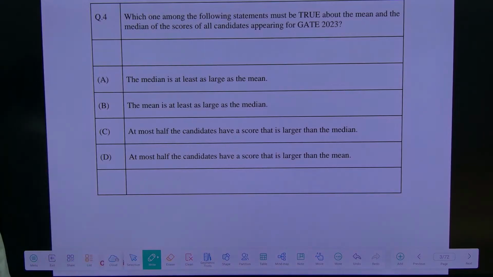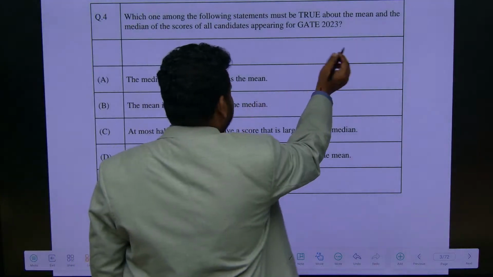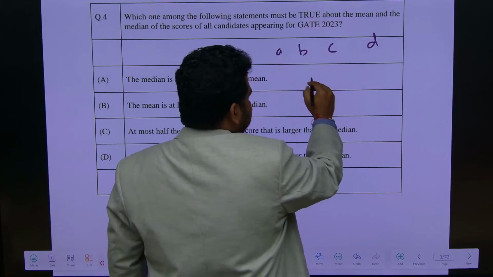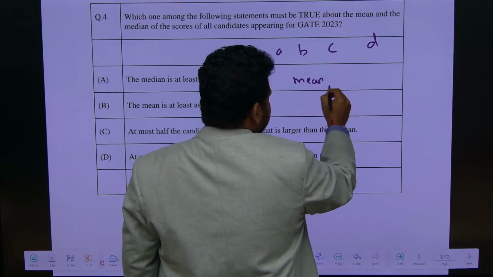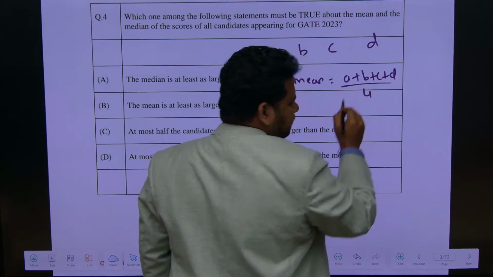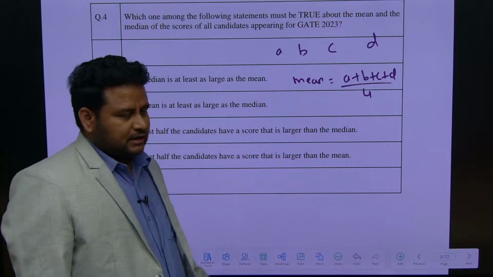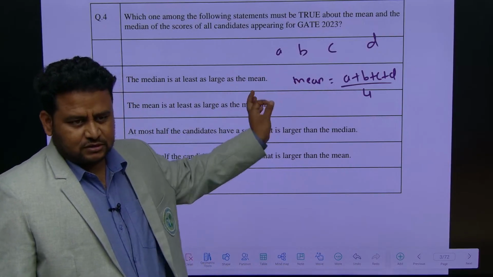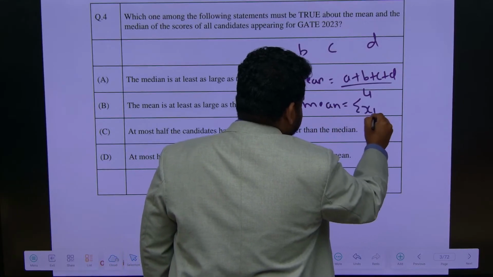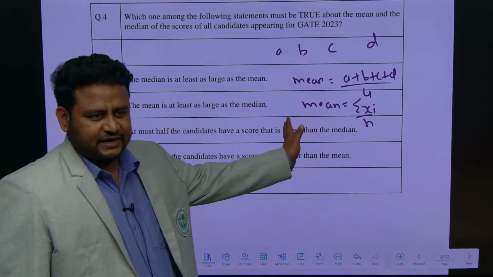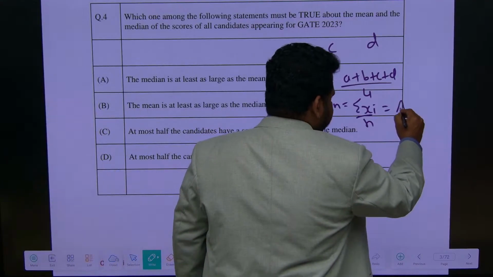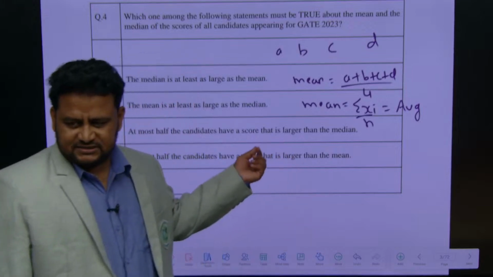So mean is basically the average. Suppose there are a number of entities, A, B, C, D. How many entities are there? 1, 2, 3, 4. So mean is nothing but the average. This will be equal to A plus B plus C plus D divided by 4. Mean means the sum of the values divided by the number of values. Or if I want to write it, mean is equal to the summation of xi divided by n, where n is the number of entities. The same goes for average. Mean is the same as the average.